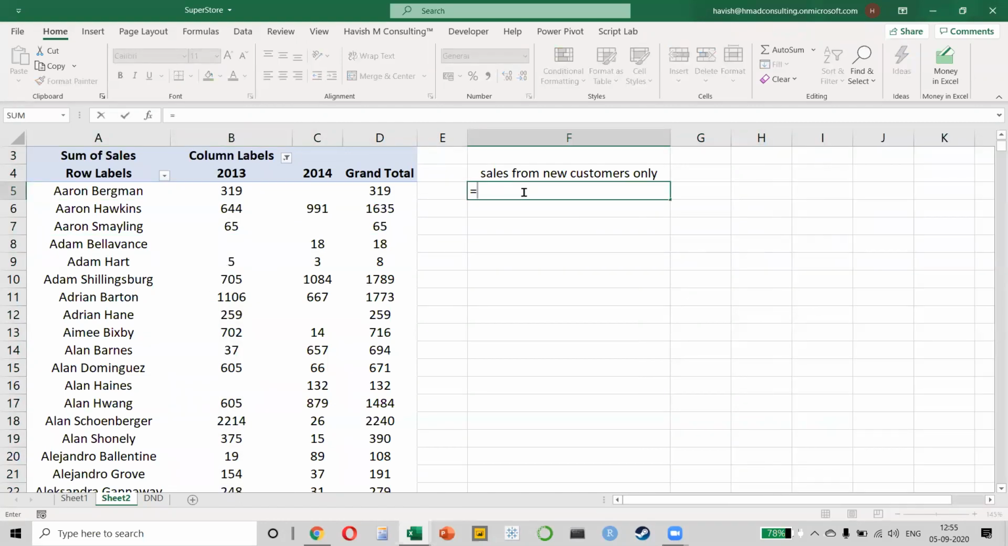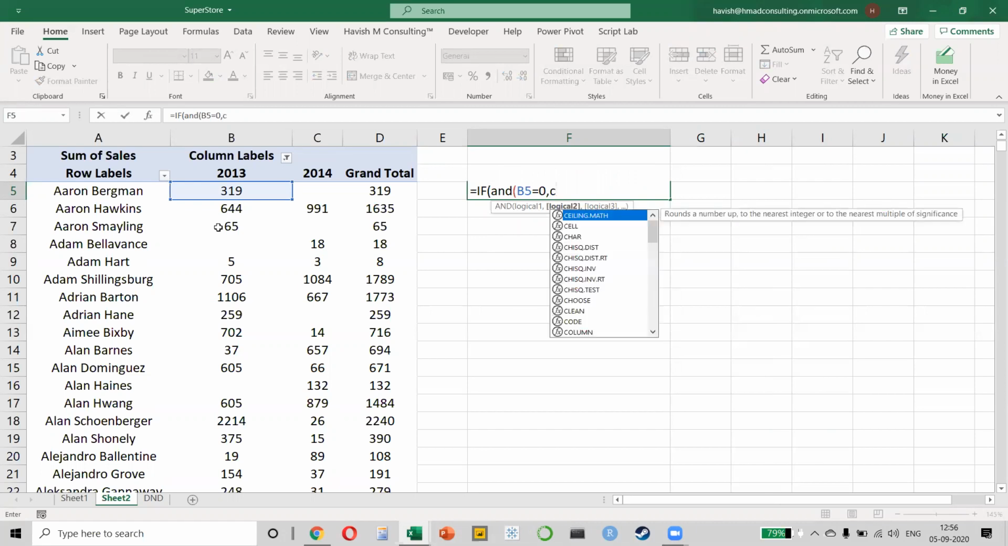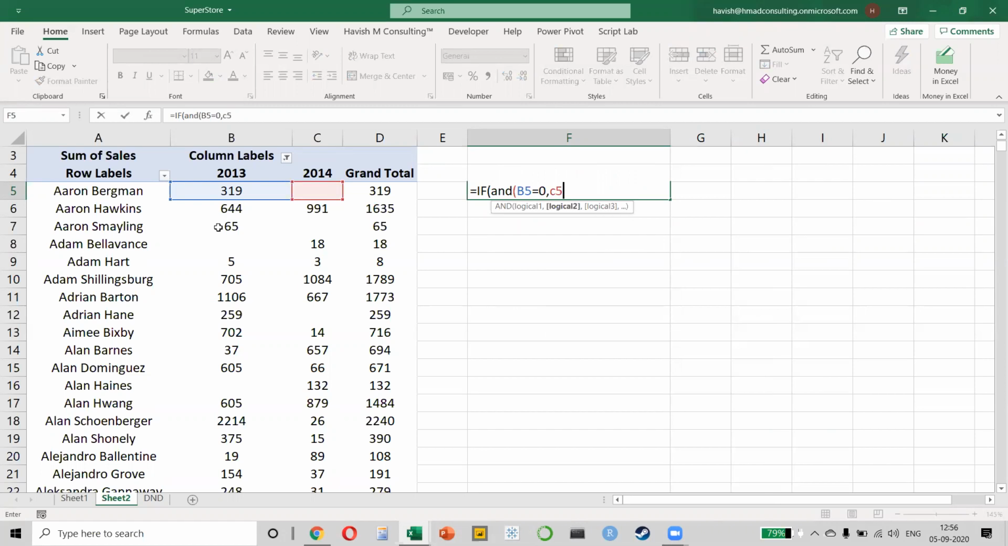So I will say equal to if. Now remember two conditions. So I'll have to put an and because I want to tell Excel that 13 has to be 0, but 14 has to be greater than 0. So I will say that if 2013 is equal to 0, comma, and if C5, which is 2014, is greater than 0, what is the value? What do I want to tell? I want to say that, okay, if B5 is 0 and C5 is greater than 0, this means this person is a new customer, correct? Otherwise, he's an existing customer.